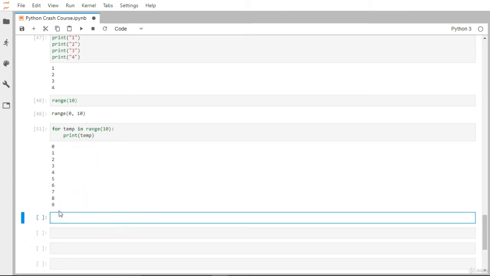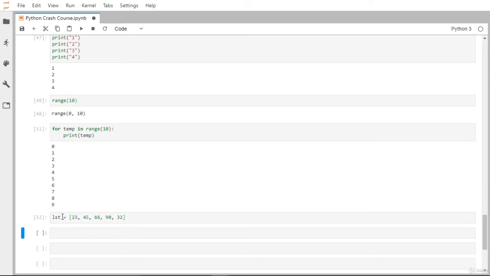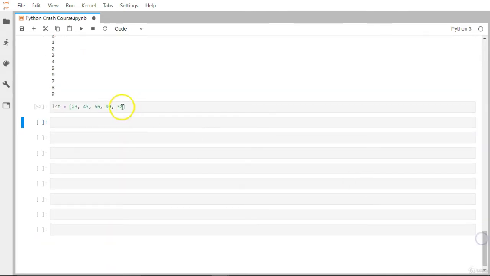Let's create one simple list. We haven't gone through lists yet, but let me just do it now. I give some random numbers: 23, 45, 66, 90, 32. I have just 5 numbers in this list. You can consider a list like an array.